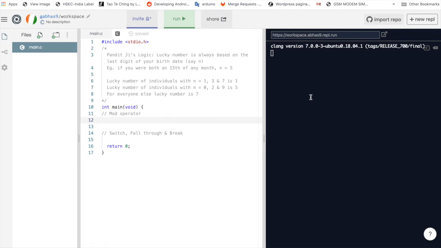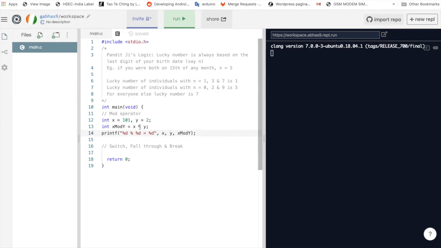In C, we have a mod operator to find the remainder in case of division. For example, let's say you have a variable called x, which is 101, and you have another variable called y, which is 2. If you do x mod y, it will find the remainder when x is divided by y. So in this case, when you divide 101 by 2, remainder is 1.